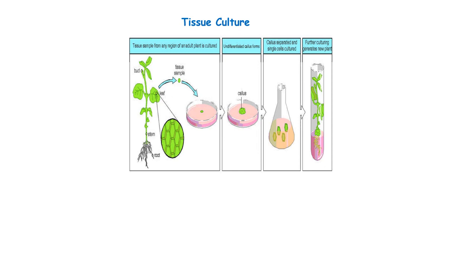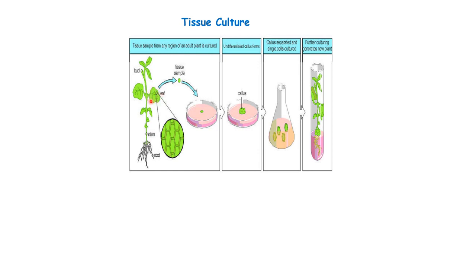Now tissue culture is another technique where new plants are grown by using living tissues. As you can see in this picture, here we have taken out one tissue, a part of a leaf.